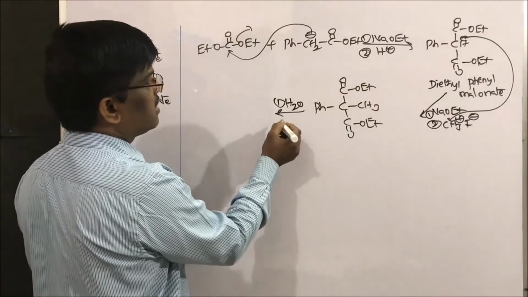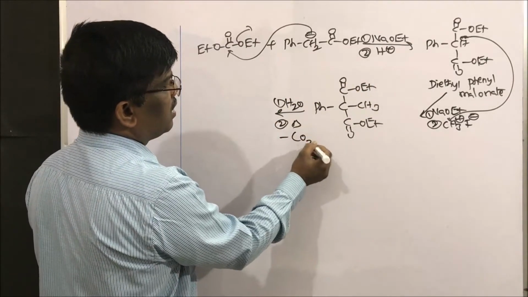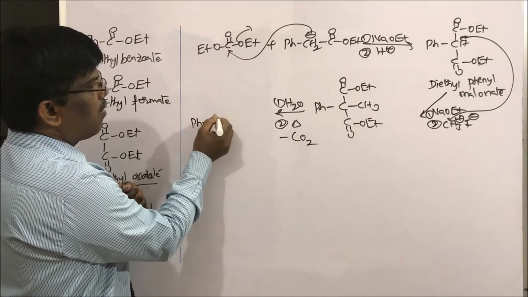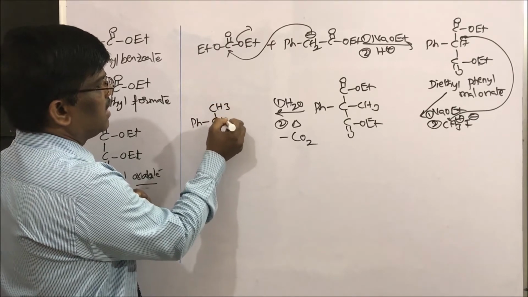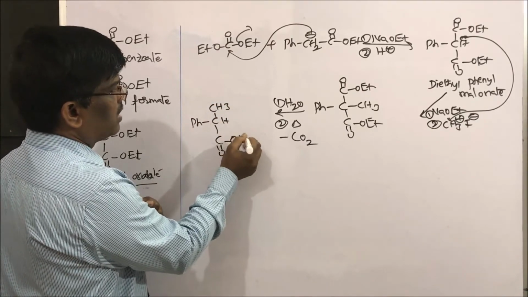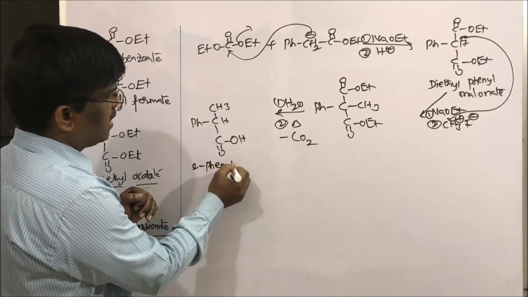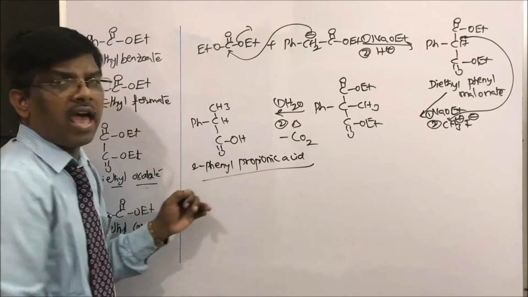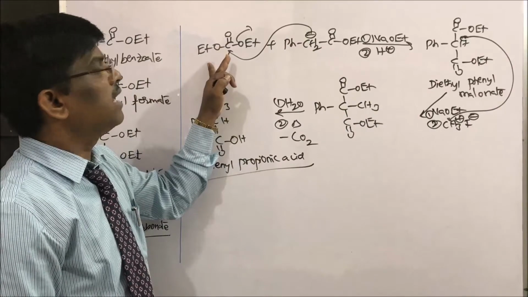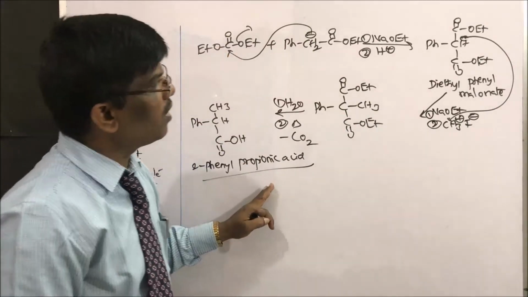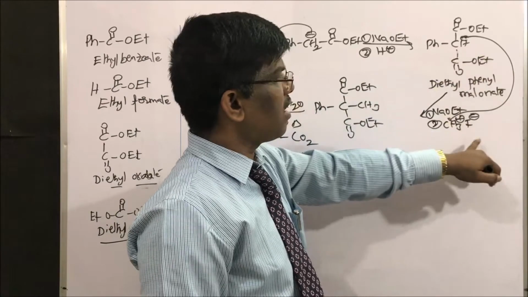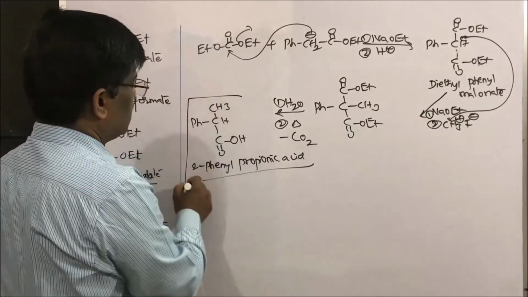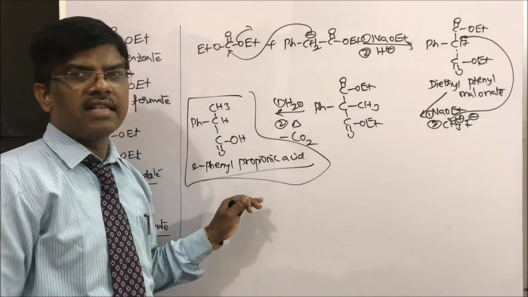Hydrolysis, this ester hydrolysis followed by heating, it is going to lose carbon dioxide. Now I am going to have in my hand CH3, CH and COOH, 2-phenyl propionic acid. So this is how acid can be prepared from diethyl carbonate. Yes, students, now what have we learned? This hydrogen can be further alkylated using sodium ethoxide followed by methyl iodide. This is the beauty of this reaction. So 2-phenyl propionic acid I am going to get.